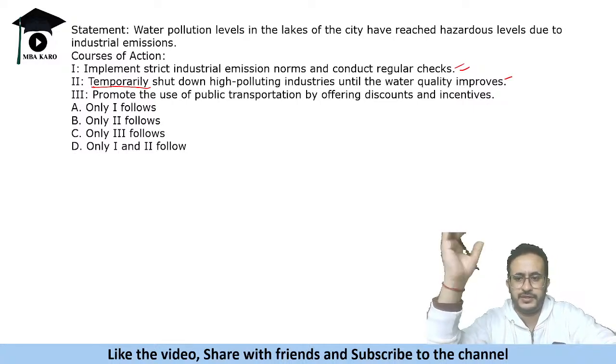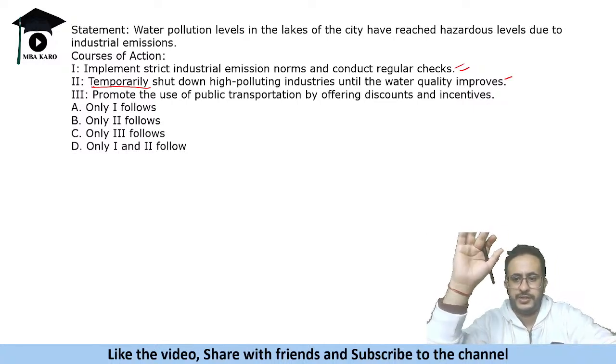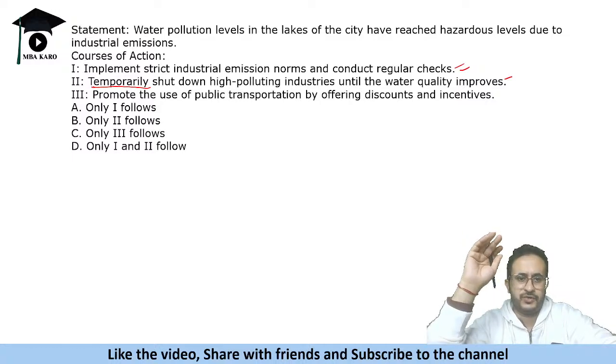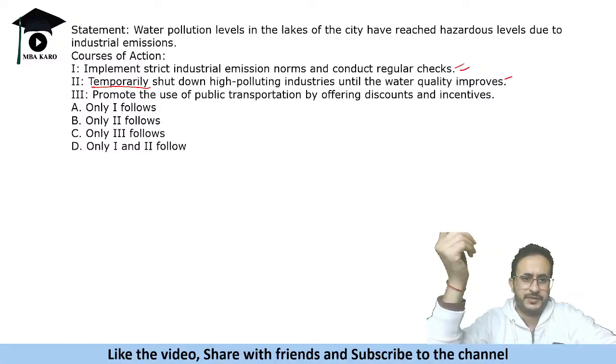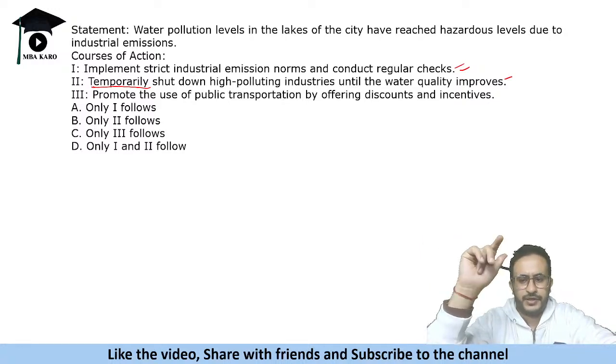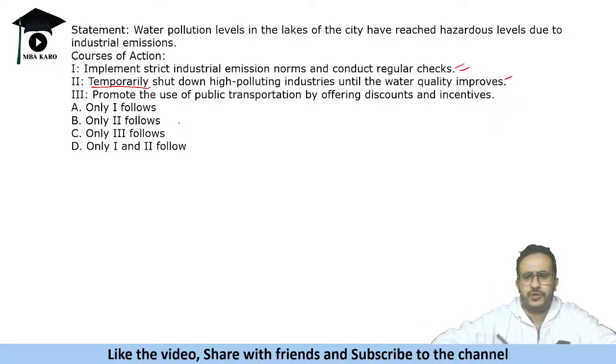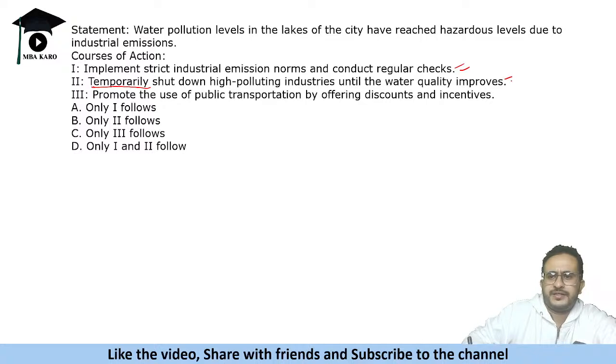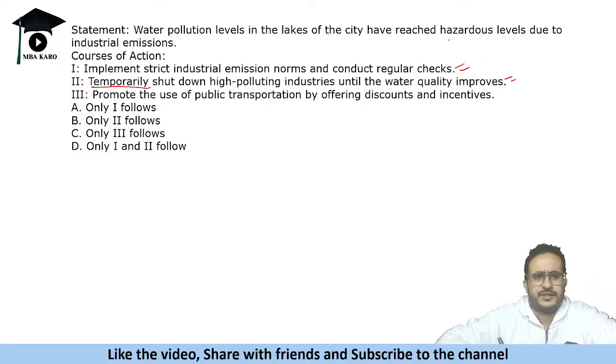Maybe it is not a long term solution. You cannot permanently shut down those factories. Industries are important, you cannot do without industries. So you can shut them down, but on a temporary basis. That is what it says. So it is not a very strong thing, and we will accept this as a plausible course of action. Third says promote the use of public transportation by offering discounts and incentives, which is not related to the problem.